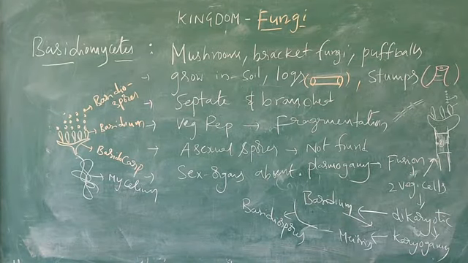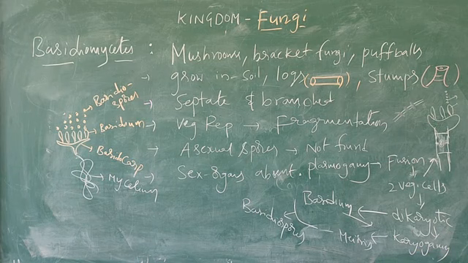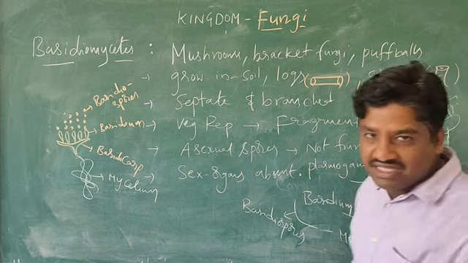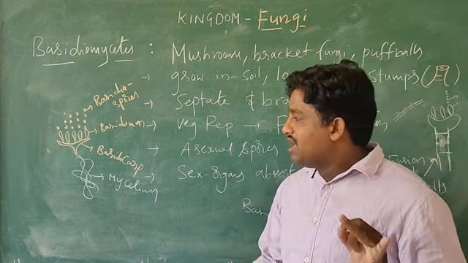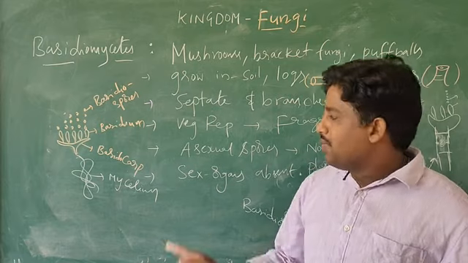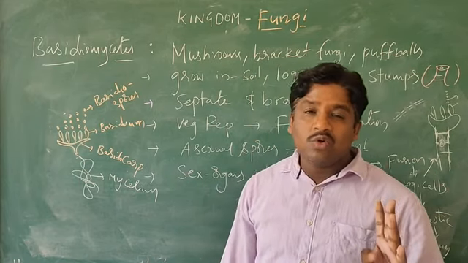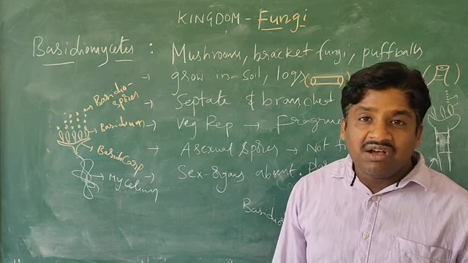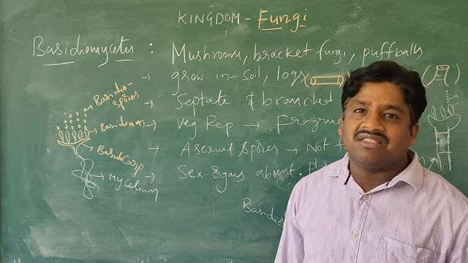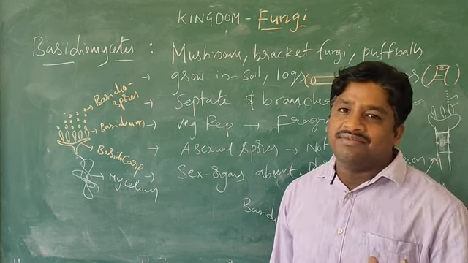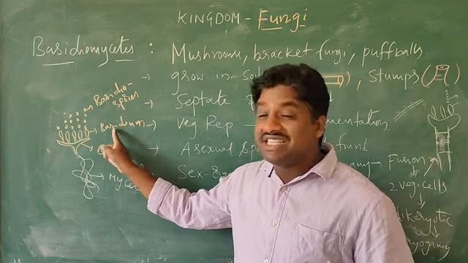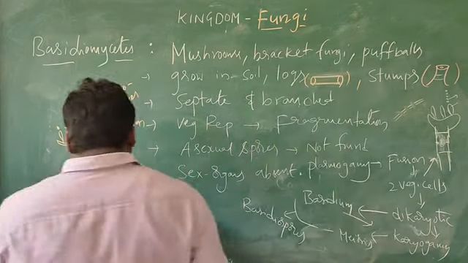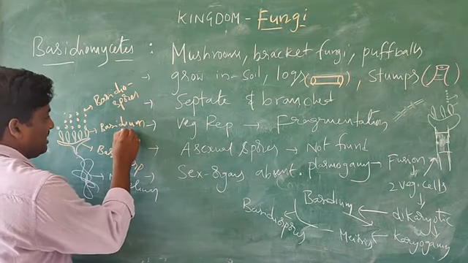So this is the manner of reproduction when the sexual organs are absent. Two vegetative cells are fused, and as a result the fruiting body is formed. Basidiocarp means the fruiting body. In ascomycetes the fruiting body is named ascocarp. In basidiomycetes the fruiting body is named basidiocarp. The ascocarp forms ascus or asci. The basidiocarp forms basidia, and singular we call it basidium.